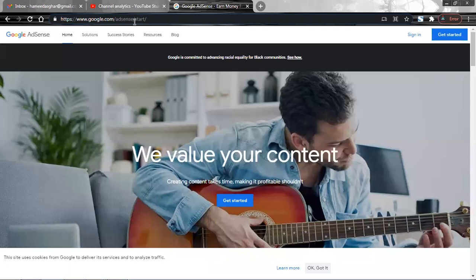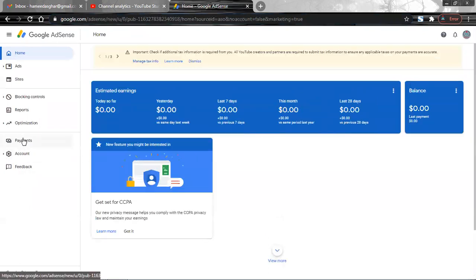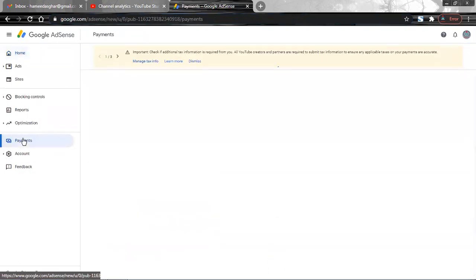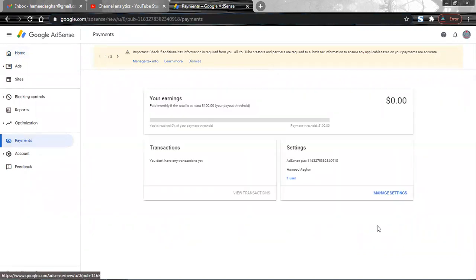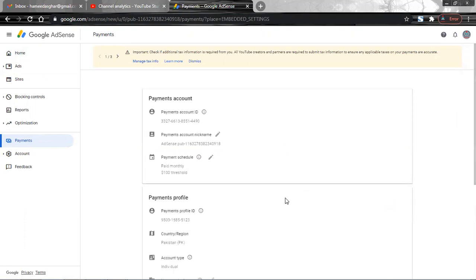Okay, first you have to move to the address bar and paste in either adsense.google.com or maybe google.com/adsense/start. And you have to sign in with your official email address, through which you can get access to your AdSense. For example, here we go. Let me get started. As soon as this page appears, you have to move here to the payment section. And from the payment section, there will be something that will appear, and that is manage settings. Click on manage settings, and here we go. That's how you need to process this whole thing.